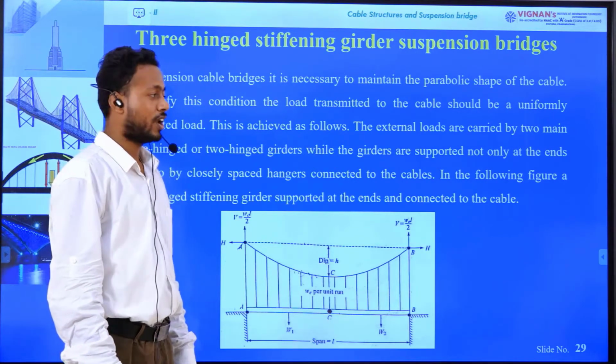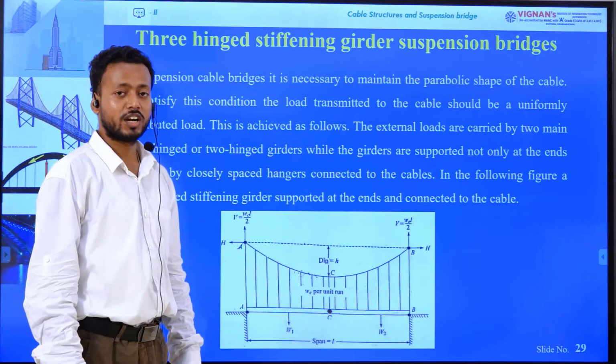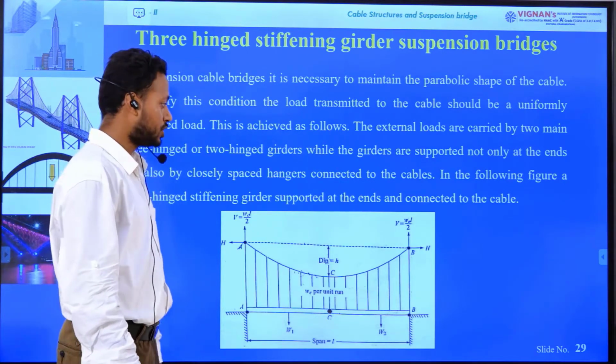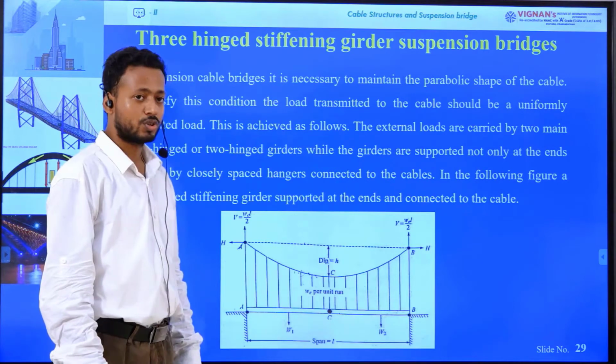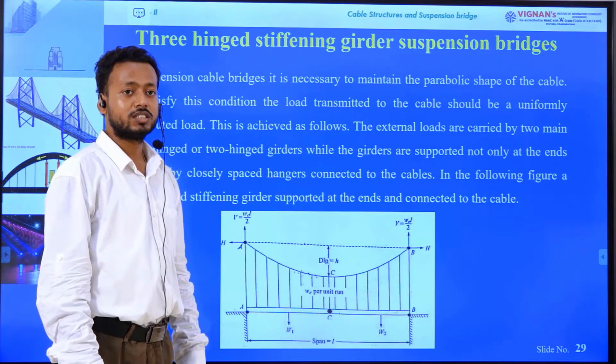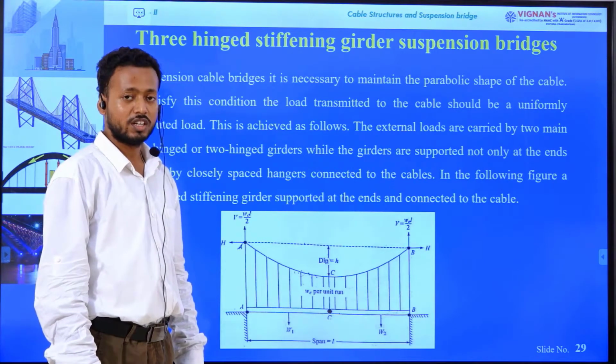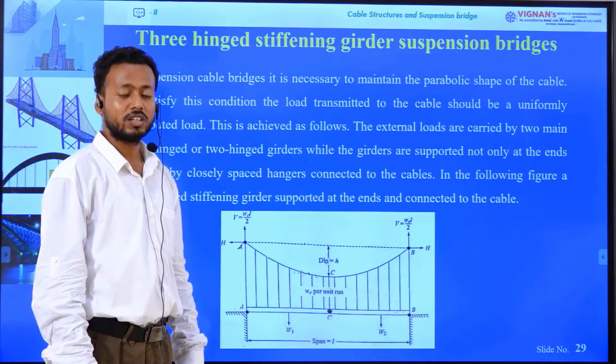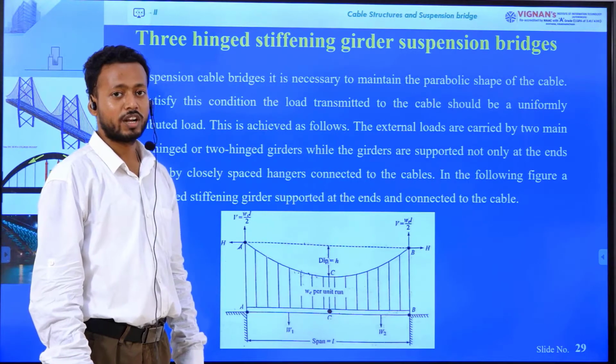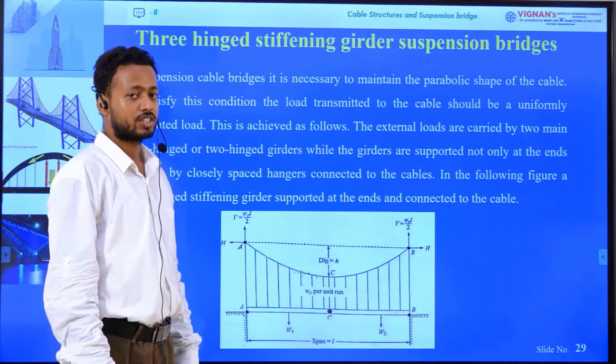Now I will continue the 3-hinge stiffening girder suspension bridge. First of all, when the 3-hinge stiffening girder is subjected to different types of load, we will derive the effect on the horizontal reaction and vertical reaction, and what the bending moment and shear force are at different points, in this lecture.